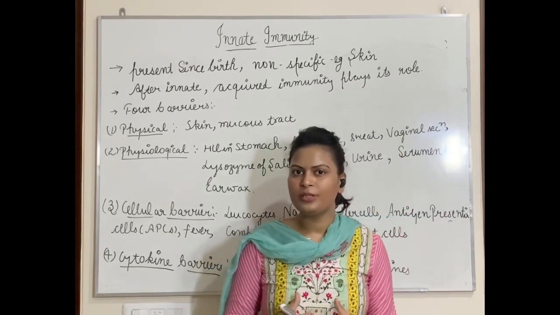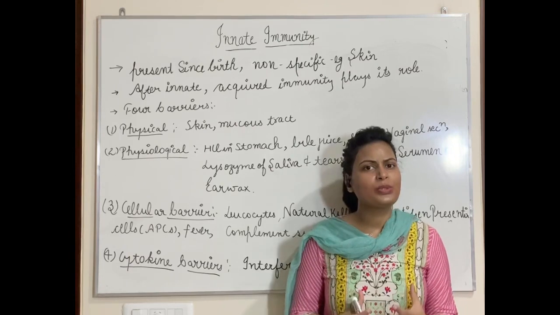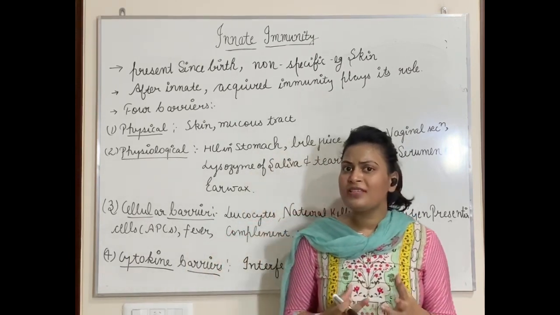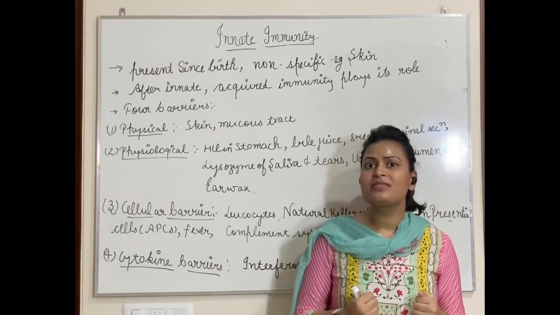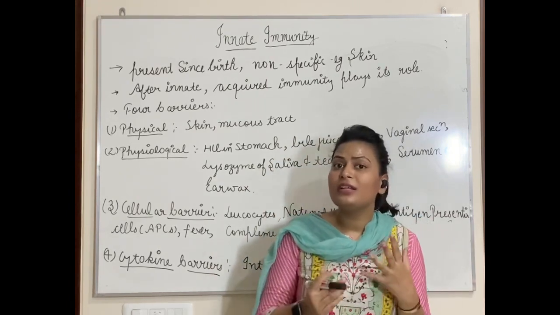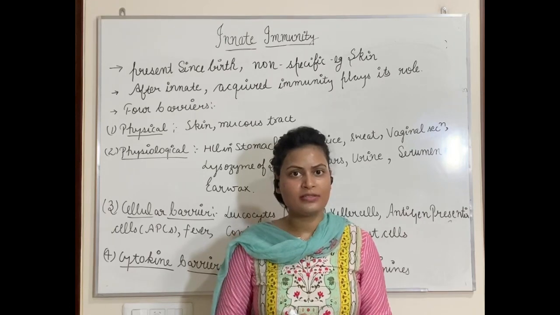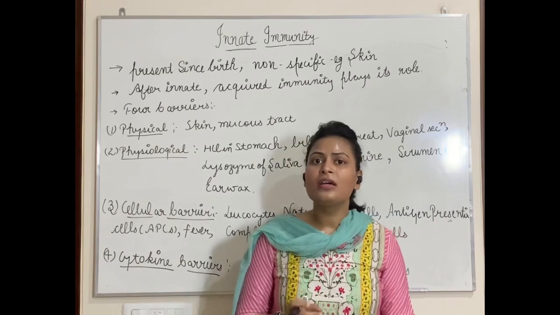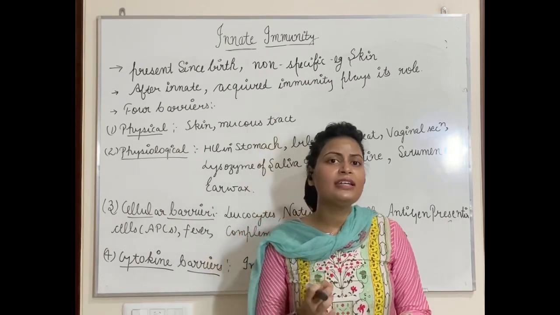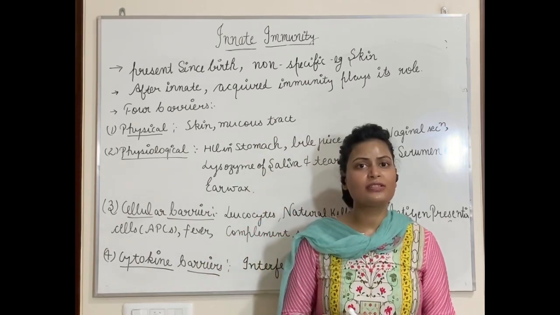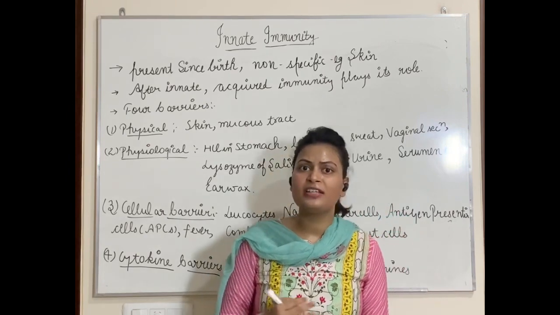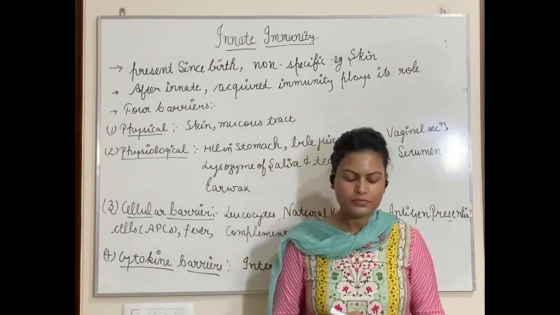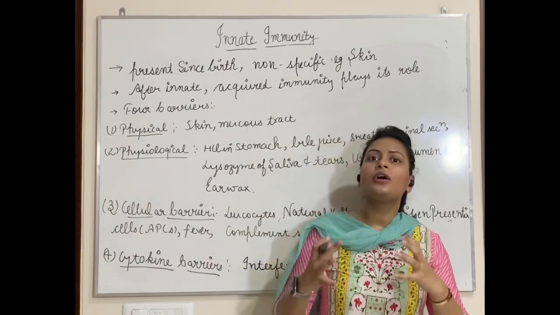About innate immunity. So first of all, we will start with what is innate immunity. That type of immunity which is present along with us since our birth and is inherited from our parents. For example, say skin, right? Skin is present since our birth, and it is that kind of layer which is protecting us from every kind of foreign invader, whether it is bacteria, virus or any kind of foreign invader, and it is present from our